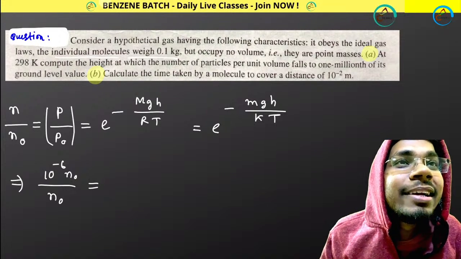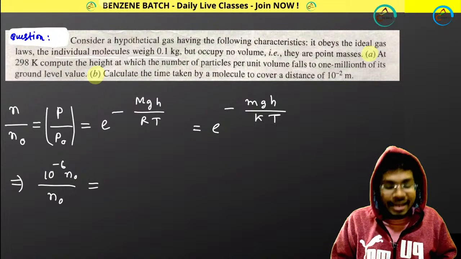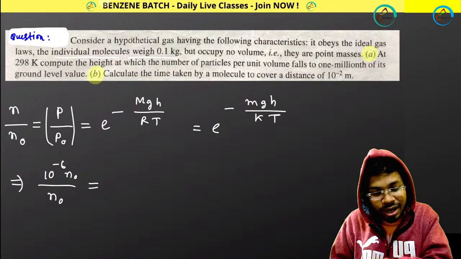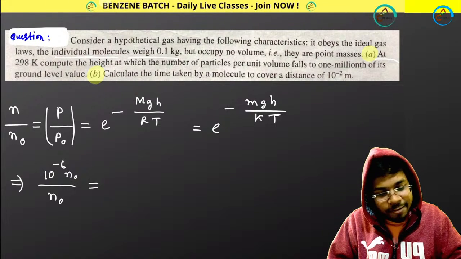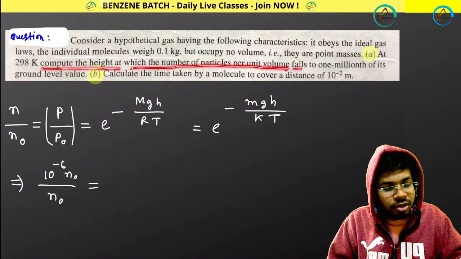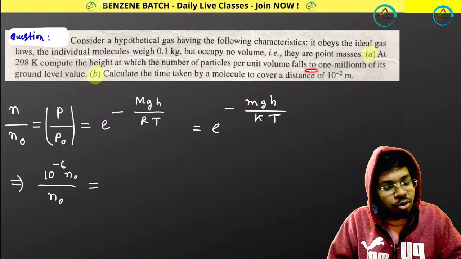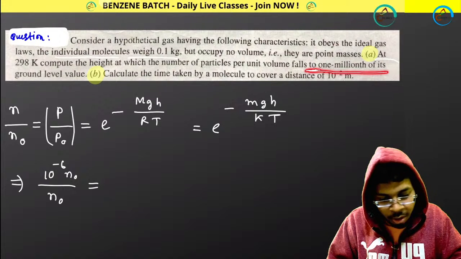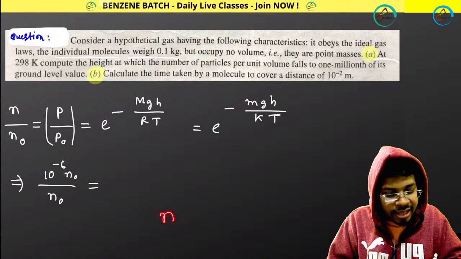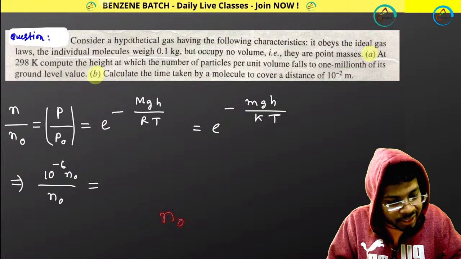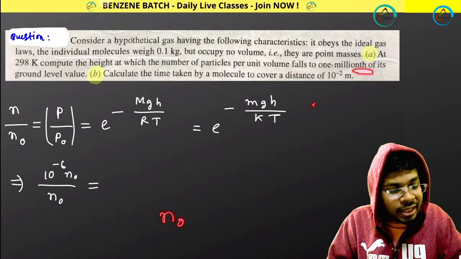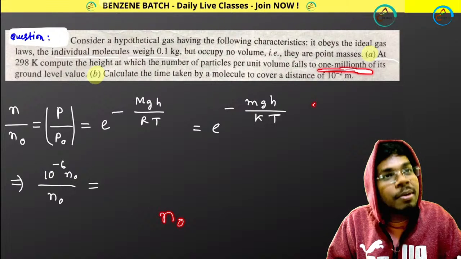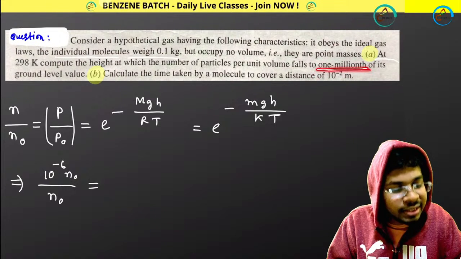I think it's 10 to the power 6, not negative. Okay, so look at this. My question is at 298K, compute the height at which the number of particles per unit volume falls to one millionth of its ground level. So the ground level value is N0. One millionth means one millionth, not one million times. Remember, look at this word. It is not one million times.